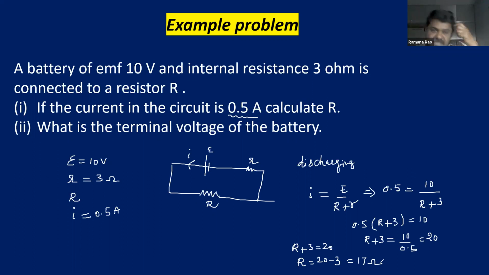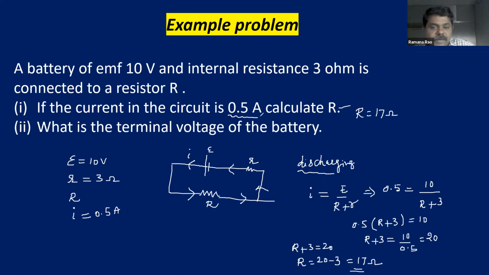So this is the method to find external resistance. This is the process of discharging, because we are drawing the current from the cell. Current is going to circulate throughout the circuit. This is the way. So I is equal to EMF by total resistance, R and r. If you substitute all the values and simplify, after simplification you will get external resistance as 17 ohm. So we got external resistance as how much? External resistance as 17 ohm. So this is the answer for the first question.